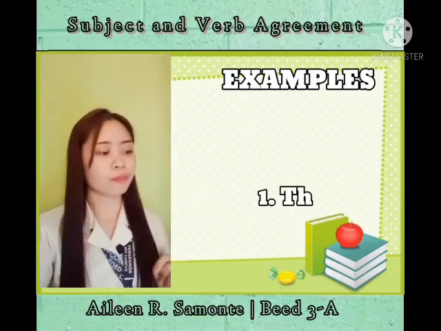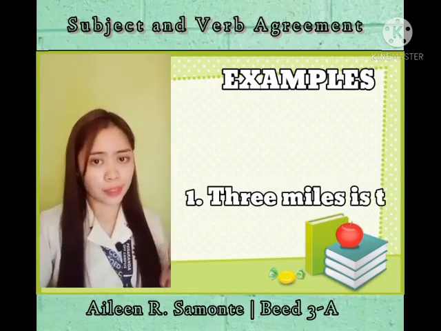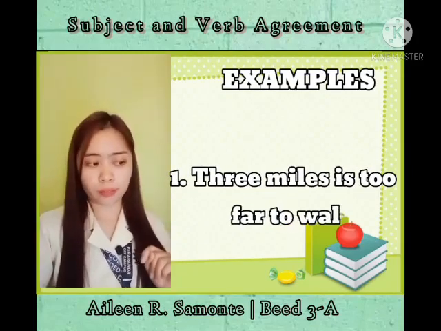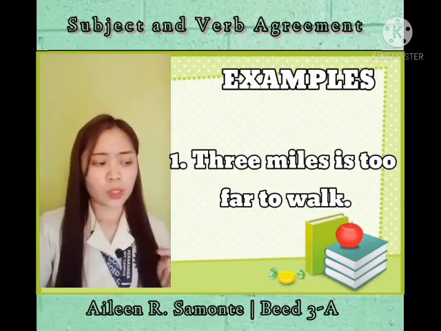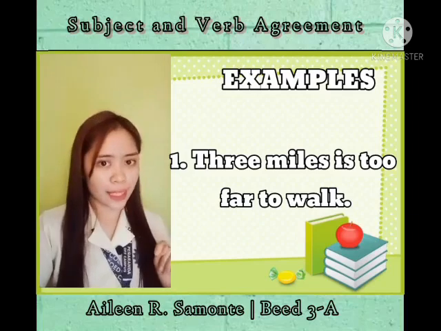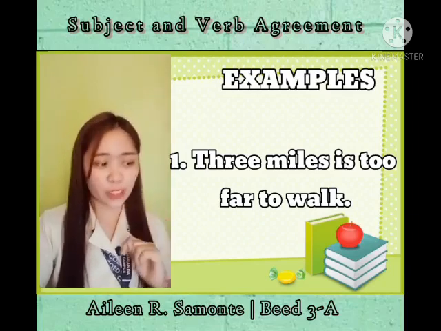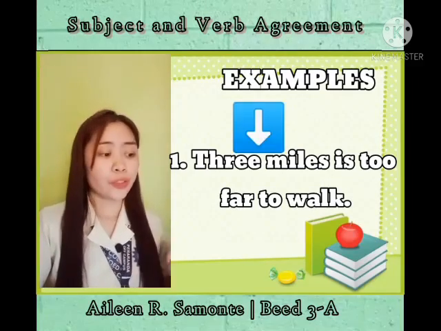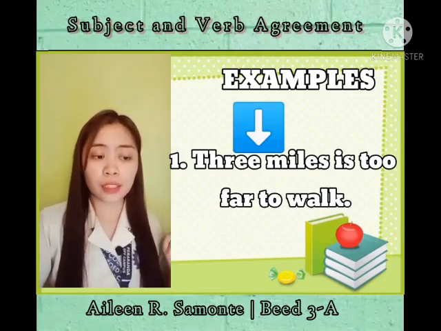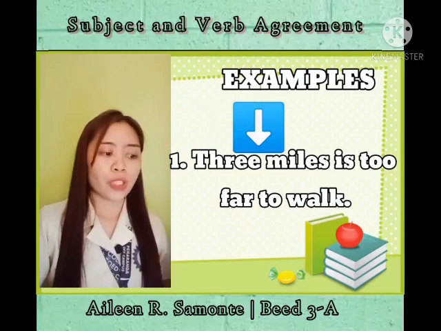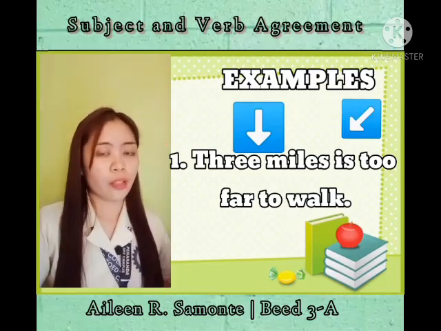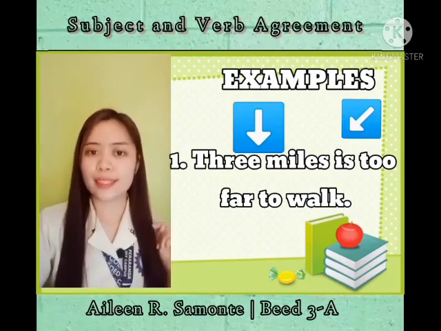Number 1. 3 miles is too far to walk. So where is the subject in this sentence? Yes, the 3 miles. 3 miles is a kind of unit of measurement. And we use a singular verb, which is "is".